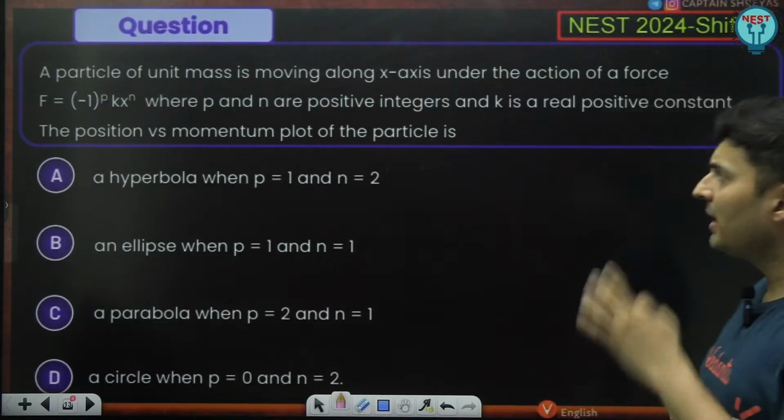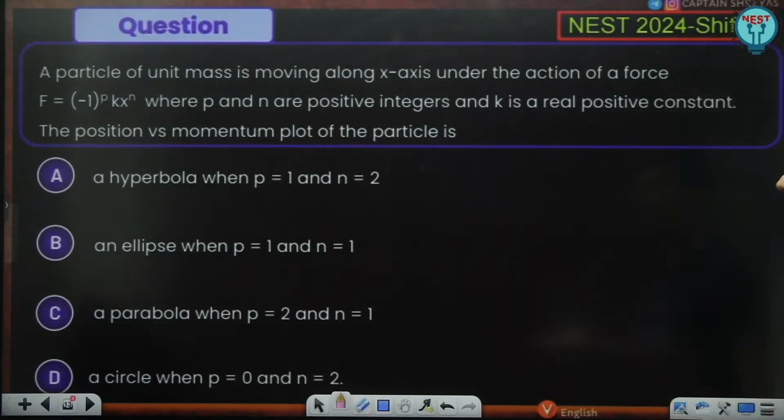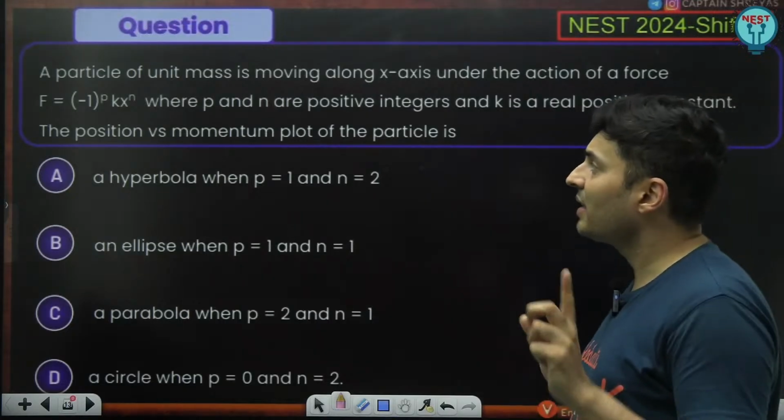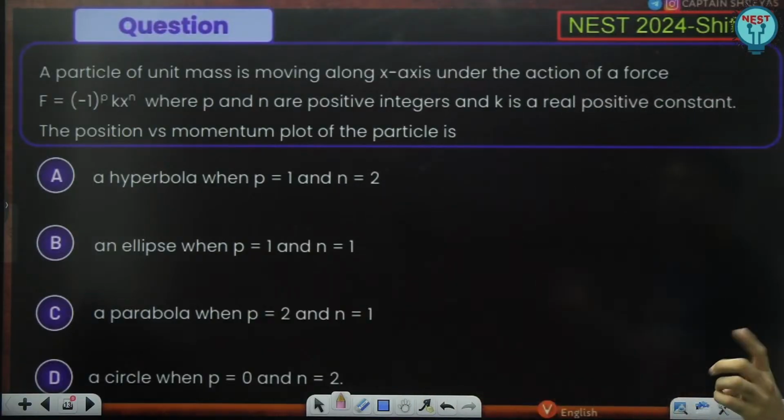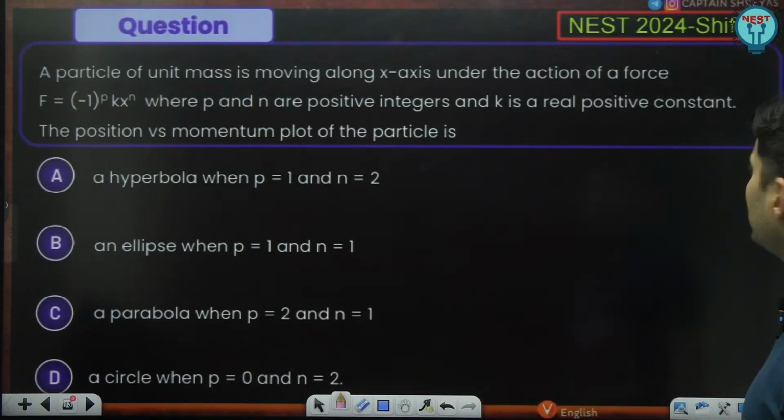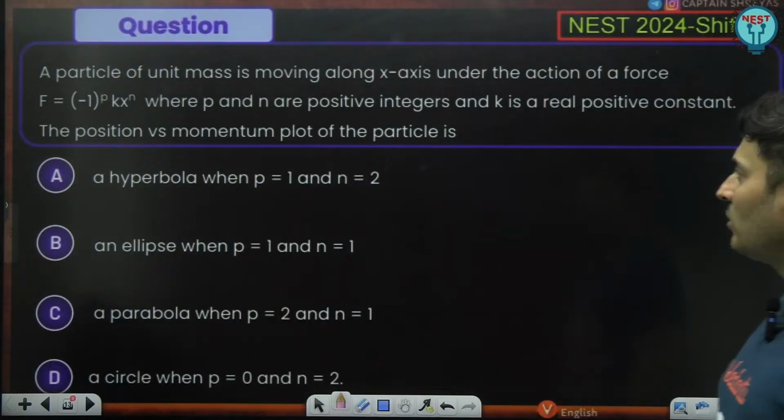There is a particle of certain mass going in a certain direction. This is the equation: F is minus 1 raised to p, k x raised to n. P and n are positive integers. K is a real positive constant. The position versus momentum plot.